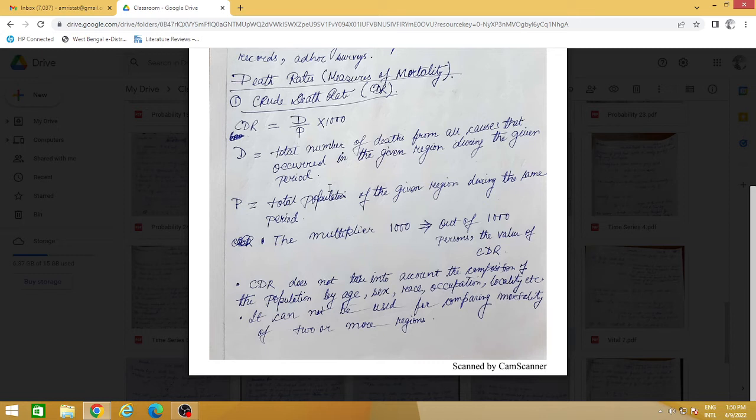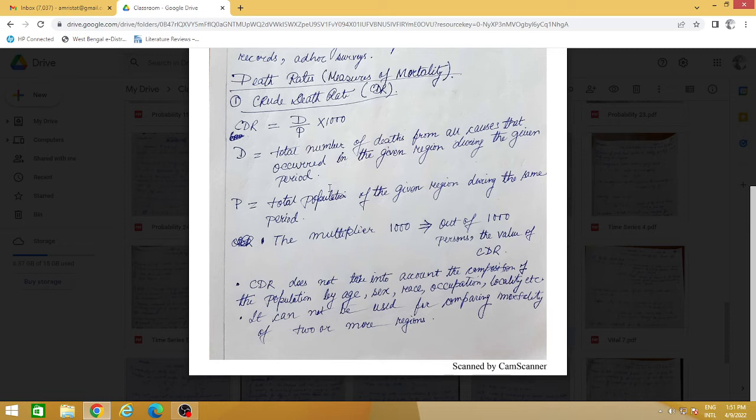So we have to specify whether it is Kolkata, Howrah, or the Baruipur area, and the time period, whether I am talking about 2020 or about 2005. So I have to specify the region and the time period for which I am recording the total number of deaths.